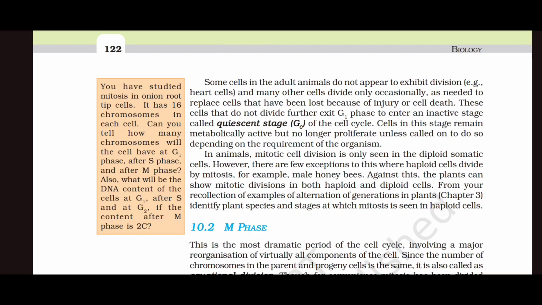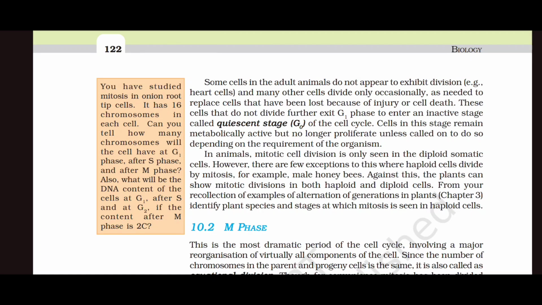In animals, mitotic cell division is only seen in diploid somatic cells. However, there are few exceptions to this where haploid cells divide by mitosis, for example, male honeybees. Against this, the plants can show mitotic division in both haploid and diploid cells.